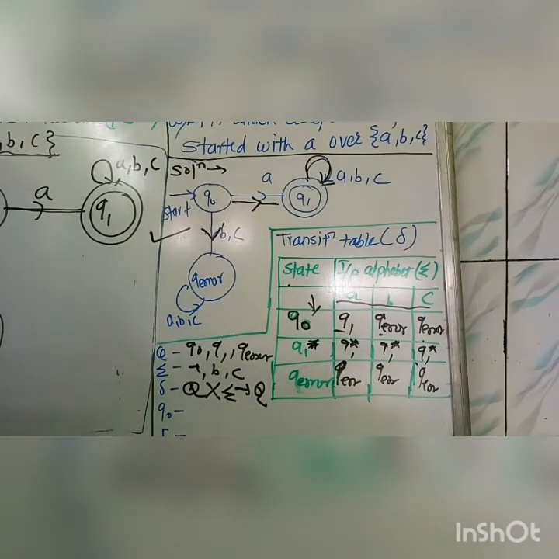So it is the transition function. Next is Q0. Q0 is your starting state, so here it is also Q0. And F is the set of final states in your diagram. Here, in this example, there is only one final state, the Q1 state. But there can be many final states in one diagram. In every DFA there is only one starting state, but there can be many stopping or final states.